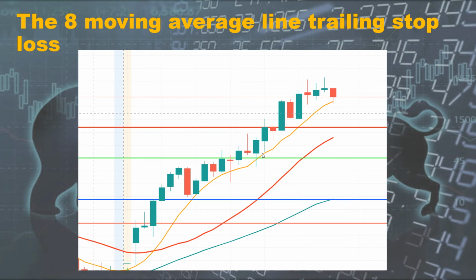In other words, you continue to hold your position so long as the candles keep closing above the 8 bar moving average in an uptrend, and below the 8 bar moving average in a downtrend. So this is one of the most favorite techniques of trailing stop loss, which I generally prefer.